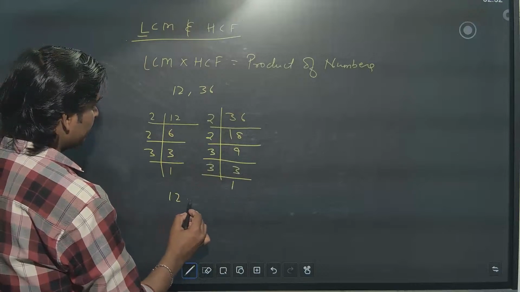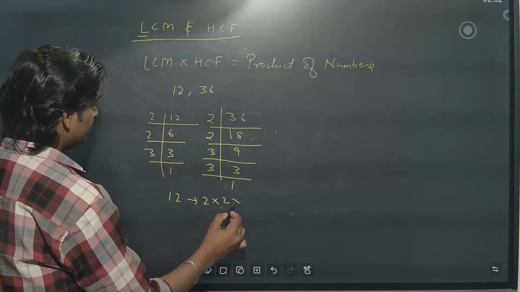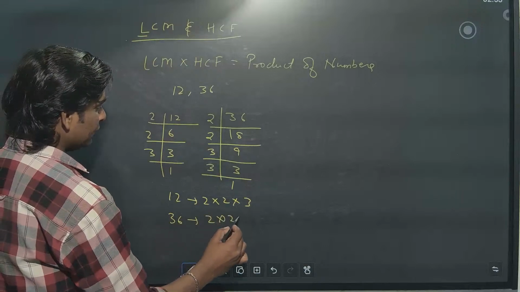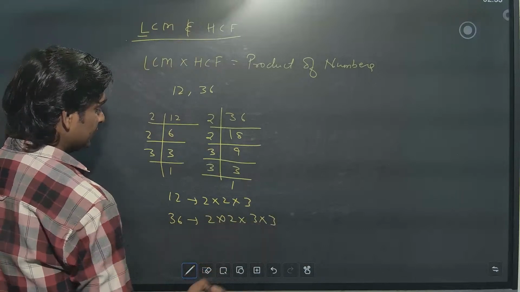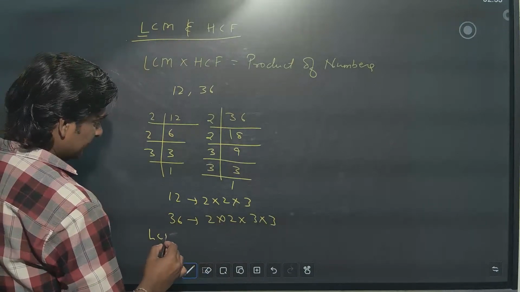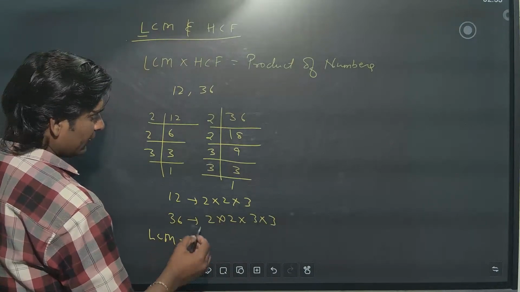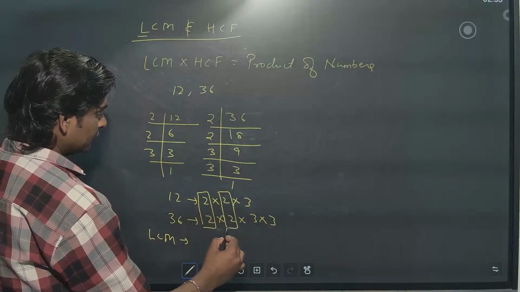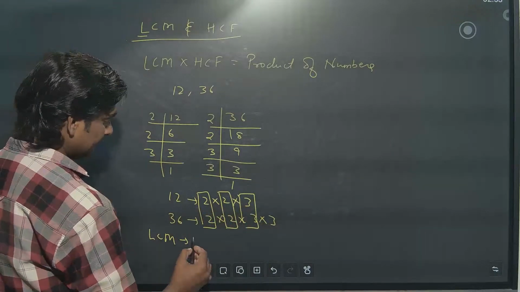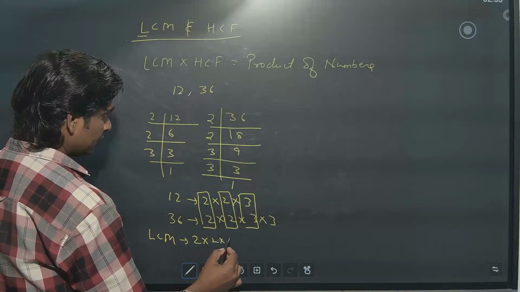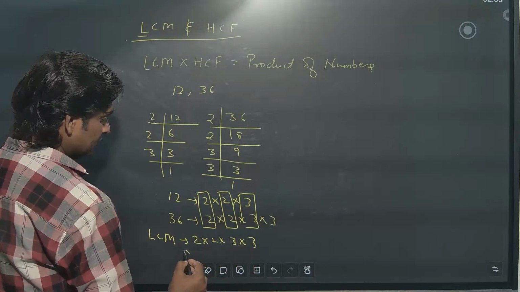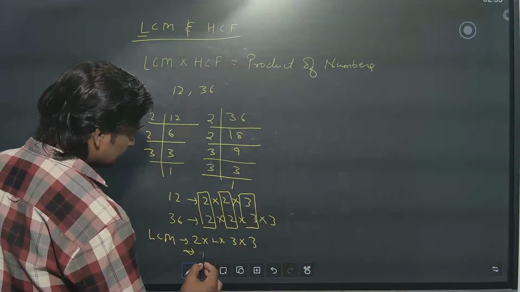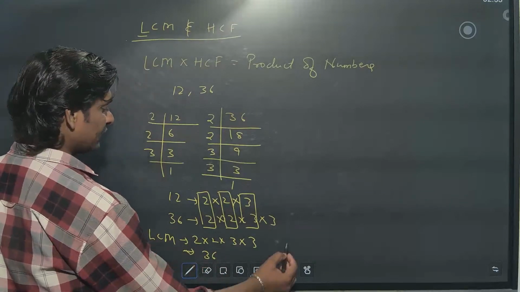So 12 you can write as 2 into 2 into 3. 36 you can write as 2 into 2 into 3 into 3. So what is the LCM you will get here, dear? For LCM you have to write 2 into 2 into 3 into 3. So 2 2s are 4, 3s are 12, 3s are 36. So 36 is the LCM.